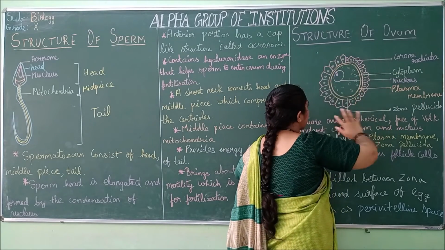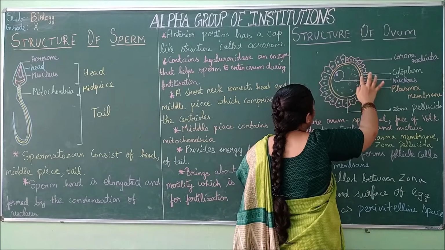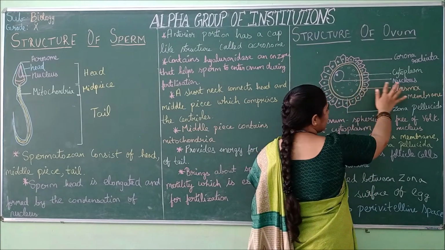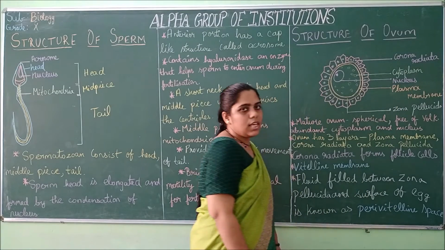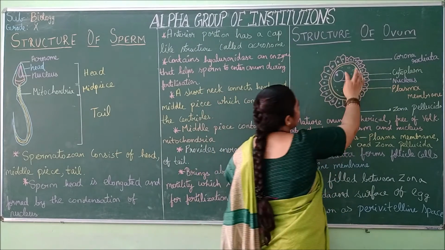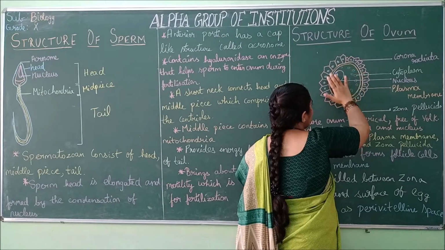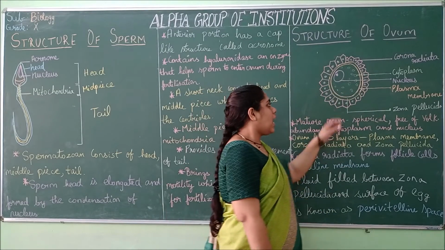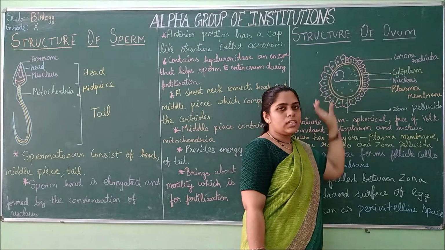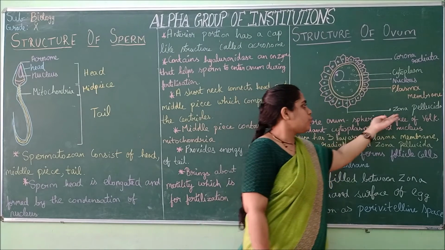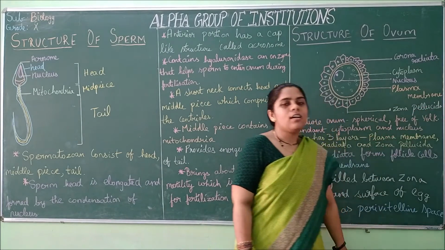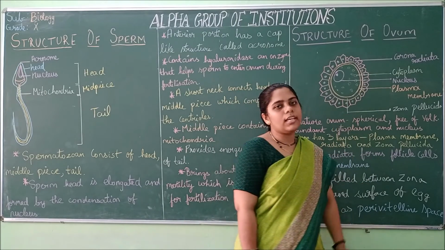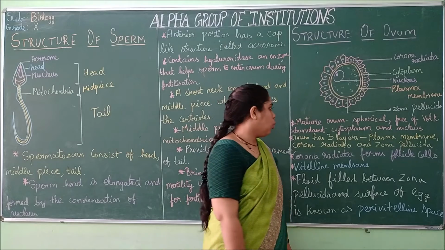First on the outer side corona radiata is present, and the plasma membrane is present. Then the nucleus is present inside the cell, and the cytoplasm is filled around the nucleus. In between the two layers of plasma membrane, zona pellucida is present. So this is the structure of ovum.